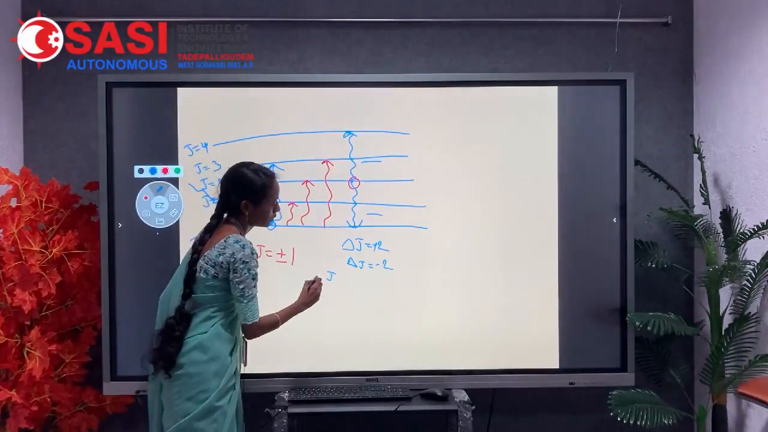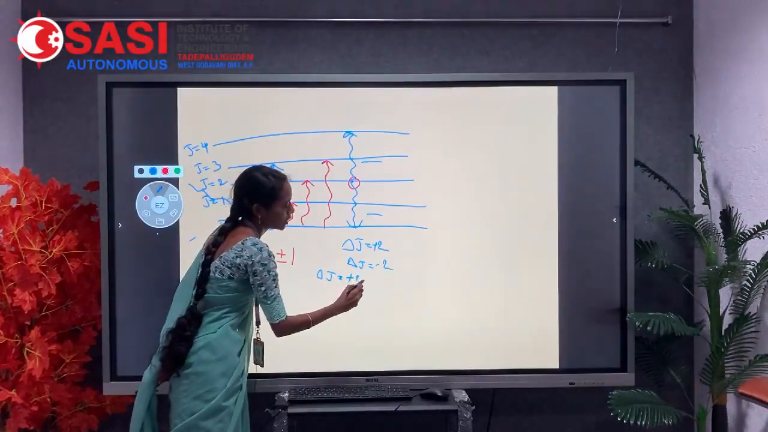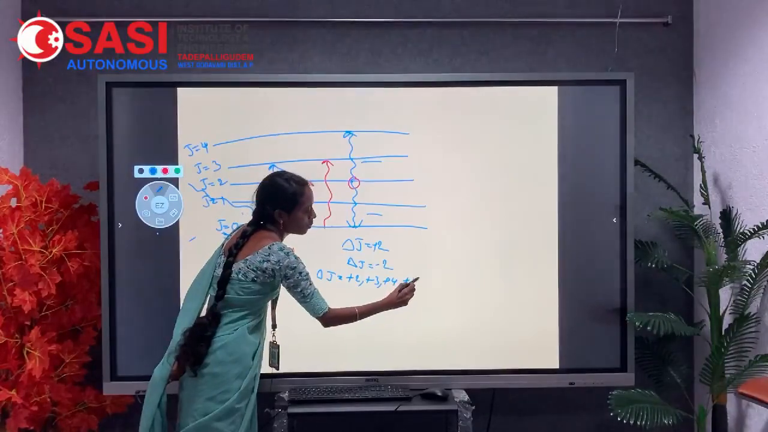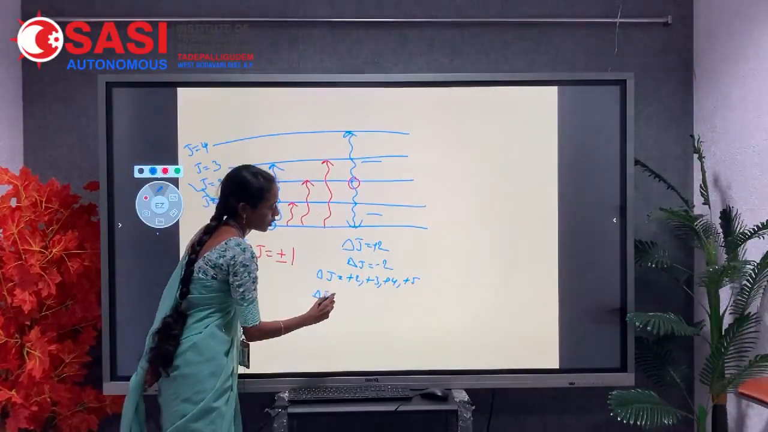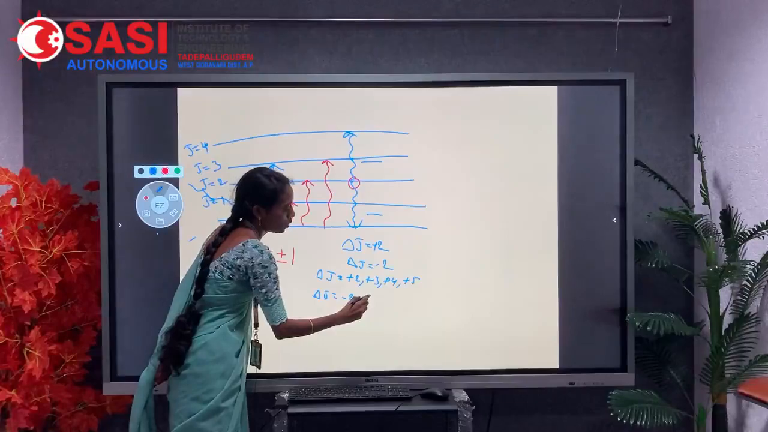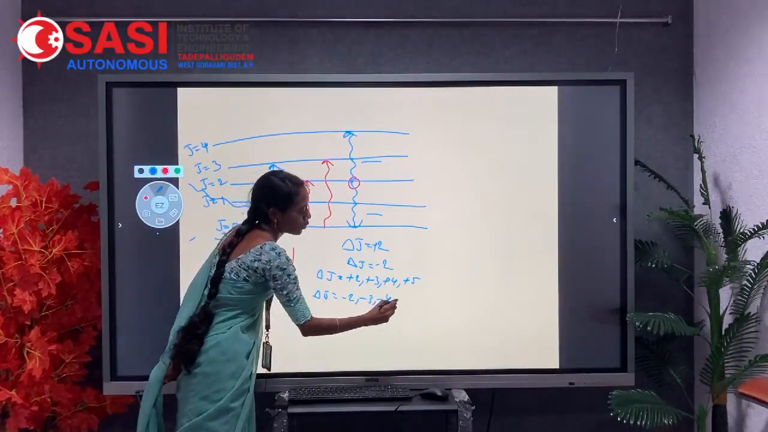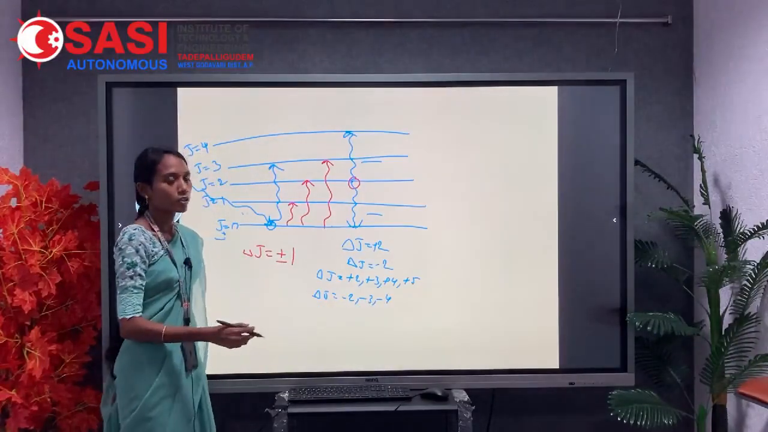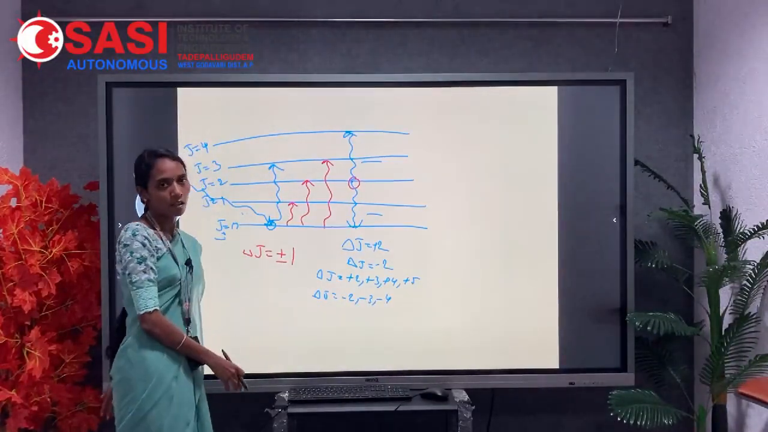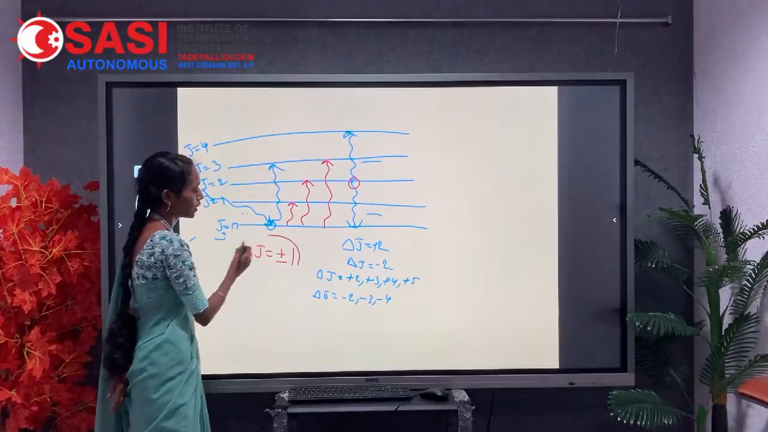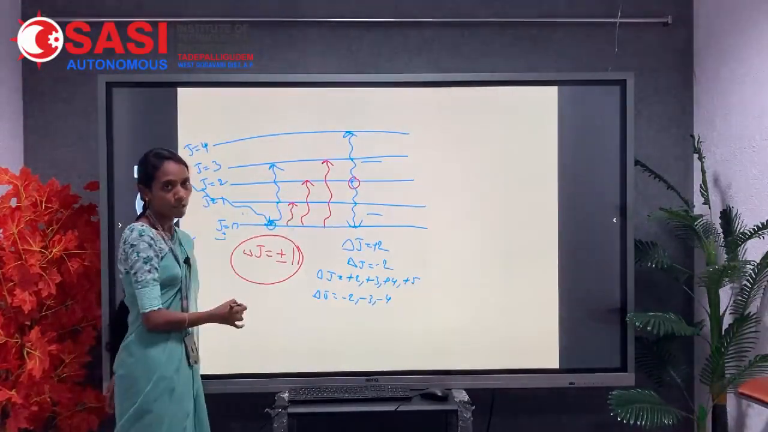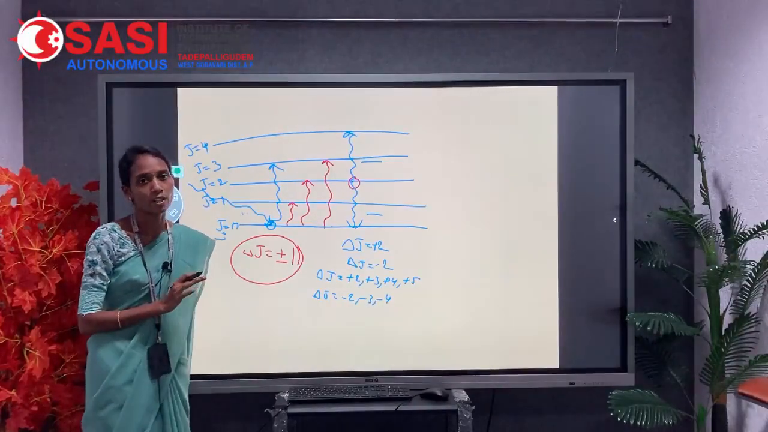For example, delta J equal to plus 2, plus 3, plus 4, plus 5, or delta J equal to minus 2, minus 3, minus 4, minus 5. All of those come under forbidden transitions. Only the plus 1 or minus 1 absorption or emission will be considered as allowed transitions.